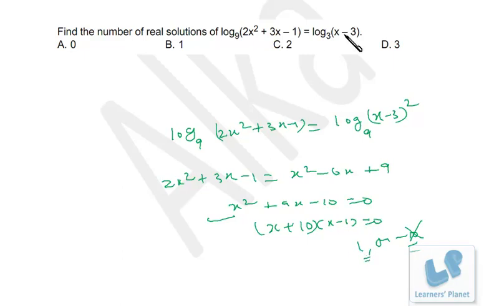Now check for 1. Here, if you put x is equal to 1, still logarithm is negative, right? So once again, a logarithm of a negative term is not at all defined, right? So you will not be getting any real solution for this given equation. Okay, so that's 0. So I hope you are clear.